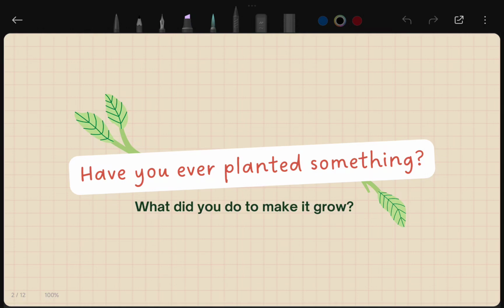Lots of things. If you have ever planted something in your life, then you know that all these things are required. But if you have not yet, then your responsibility is to just plant something. That is very much important. Then you will definitely understand the care that plants need, the care and the love from a human being.